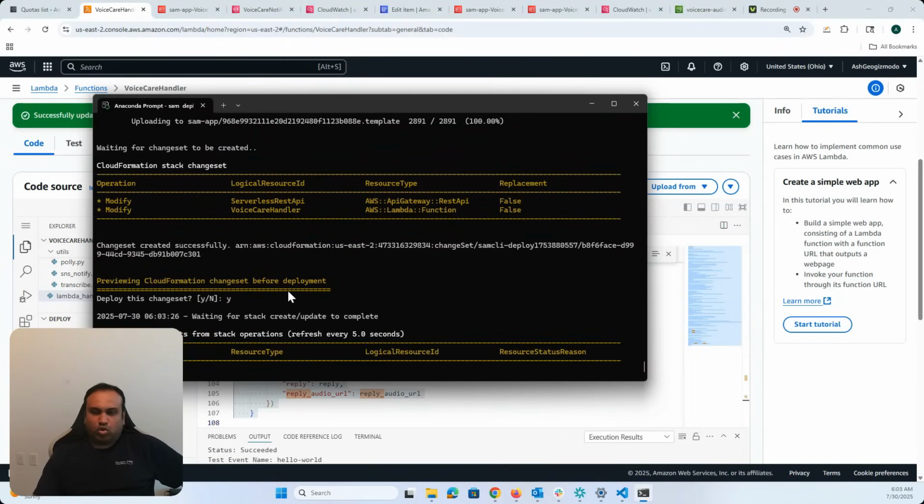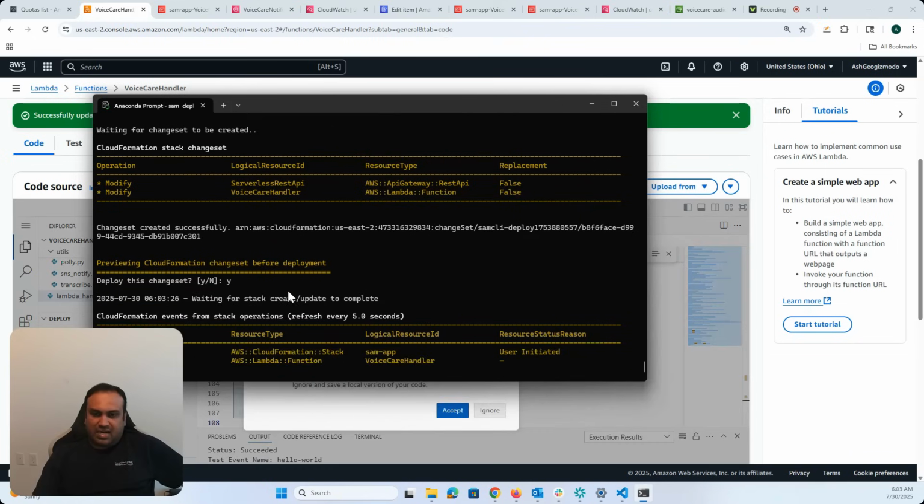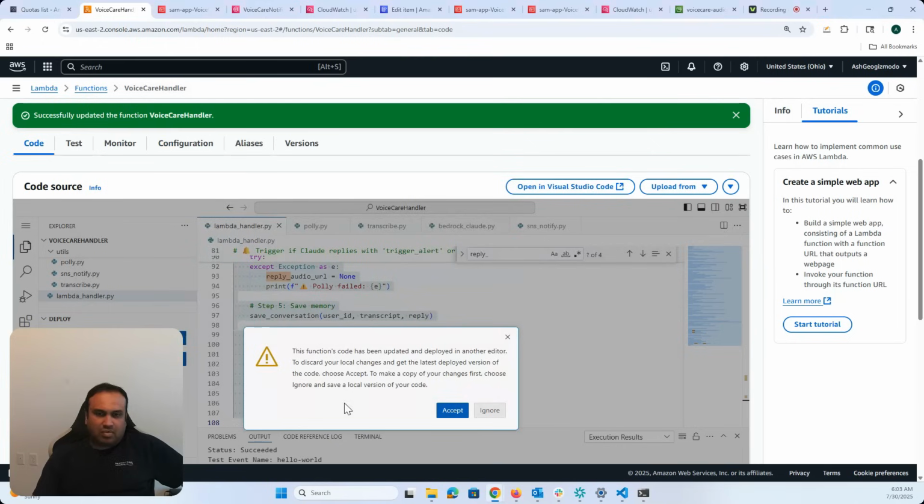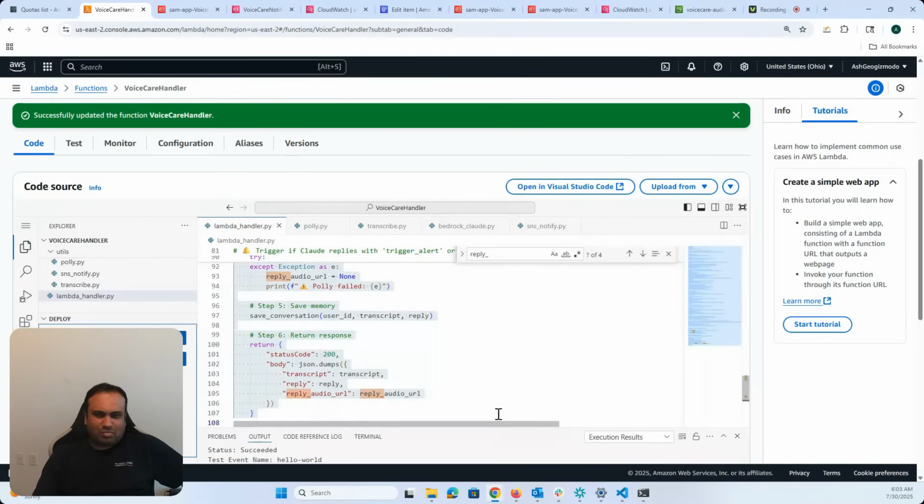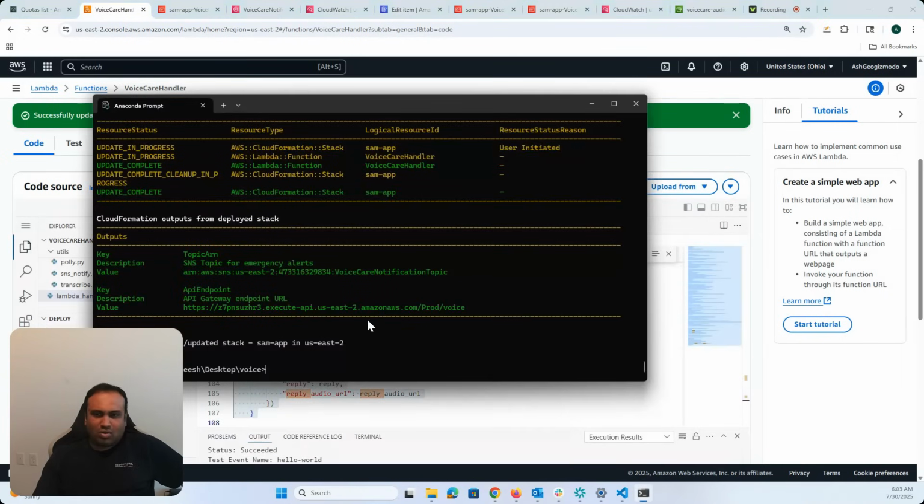All right, so it's going to do a change set, and so here you already get the function's code has been updated in another editor. So SAM is trying to deploy. Right now I'm just going to ignore that because I know everything works, and I finally get the endpoint, and I also get the SNS topic.